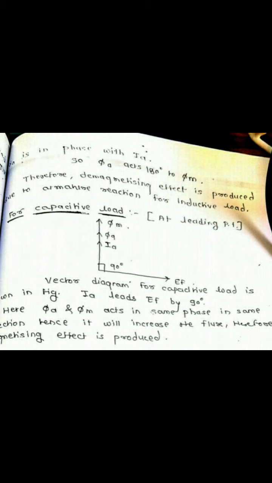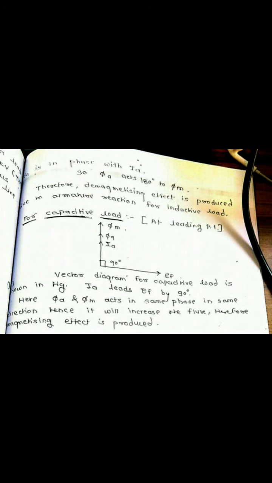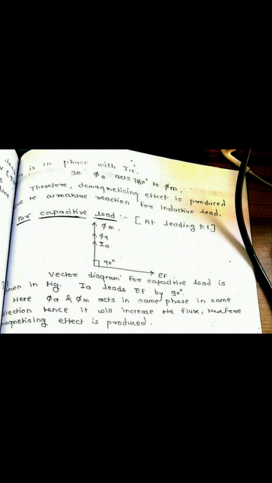The vector diagram for capacitive load is as shown in the figure, that is IA leads EF by 90 degrees, because as we know, in concern with a capacitor, the current leads the voltage. So that's why the IA leads EF by 90 degrees. Hence phi A and phi m act in the same phase and in the same direction.